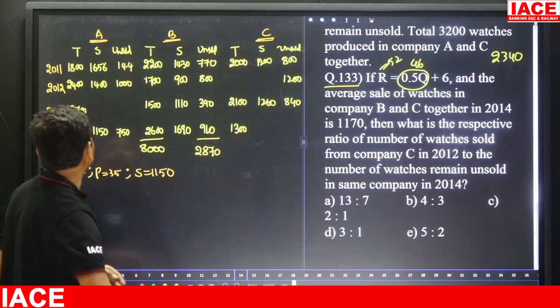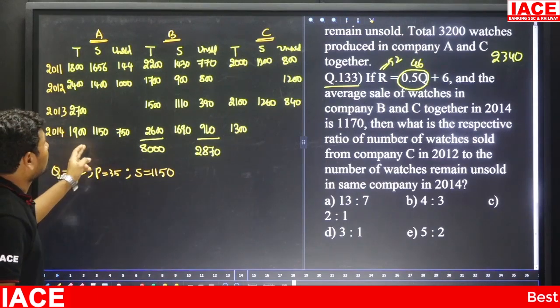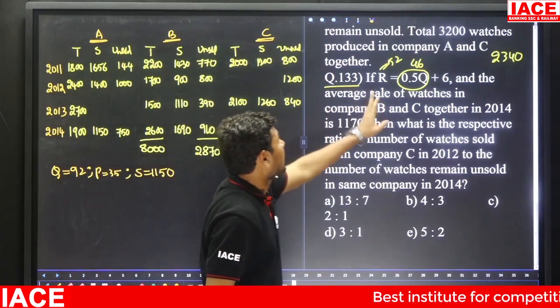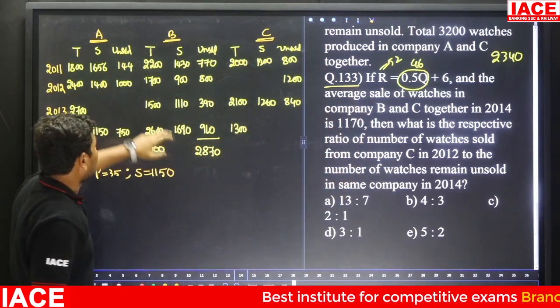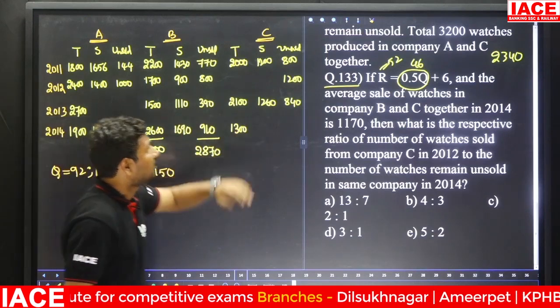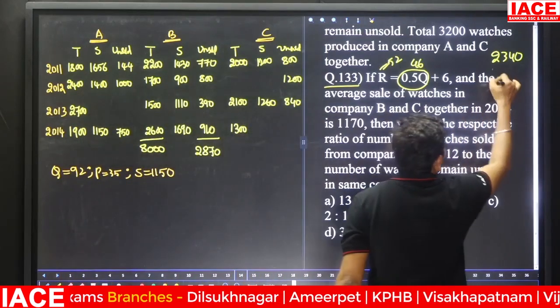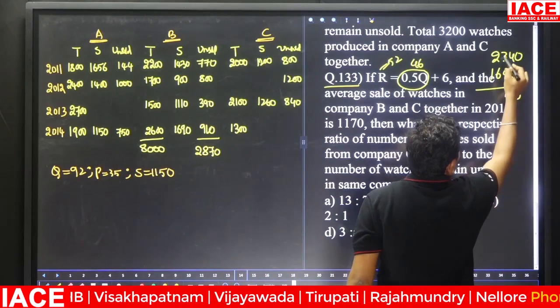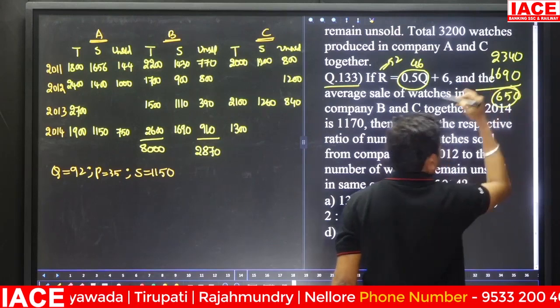B and C together in 2014. Then the B and C 2014 value, and the average sale value is 1690 here. Here 1690 means we have to remove the remaining value. 1690 will be removed, then 0, and here is a 5, here is a 12, 12 minus 6, the value is 650.